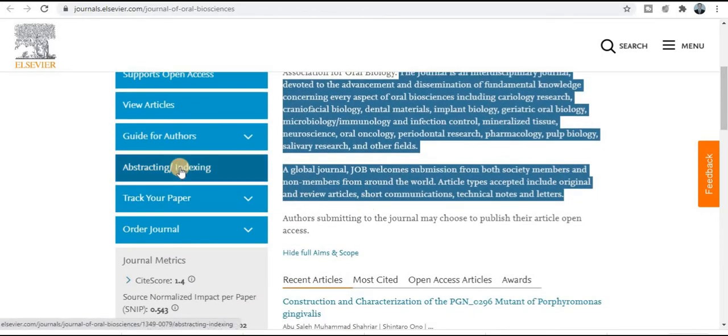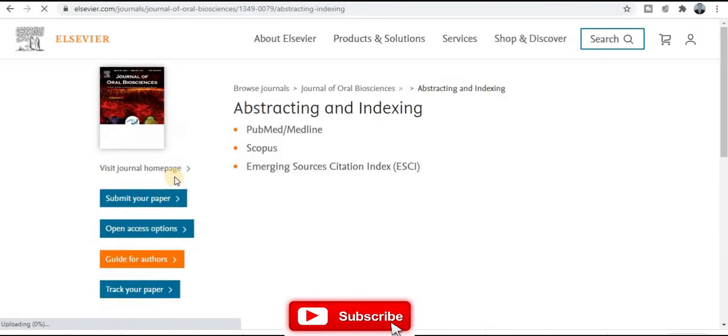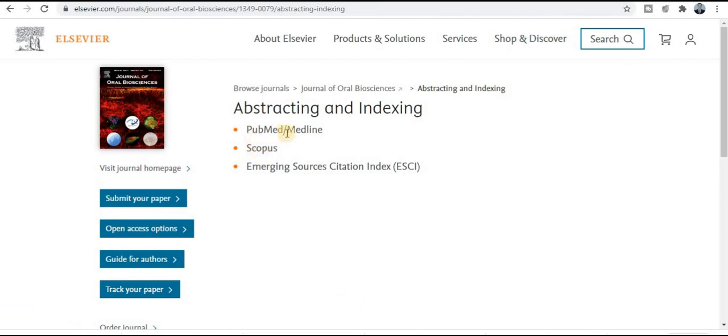Now if you want to check the indexing, whether the journal is related to the Scopus category or any other abstract indexing category, just click on this abstract indexing. You can see this journal comes under the category of PubMed, Medline, Scopus and SCI. Really very good, so explore this journal.